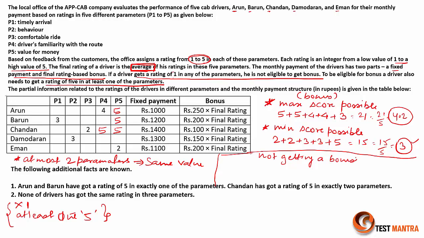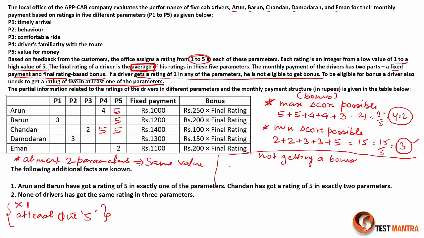Right. So what are the criteria to not get a bonus? He should have got at least 1 in any of the parameters. That's one of the conditions. And the second one is he has not got any of the 5s. Right. So these are the values.